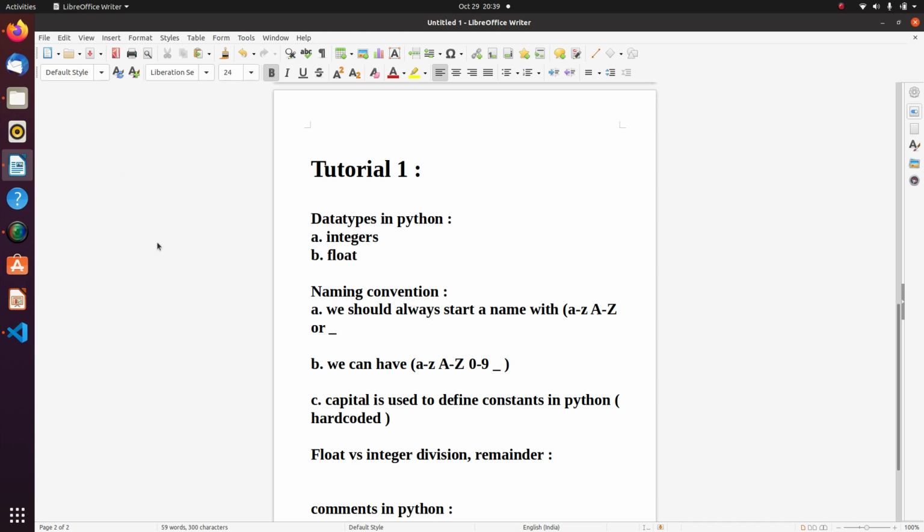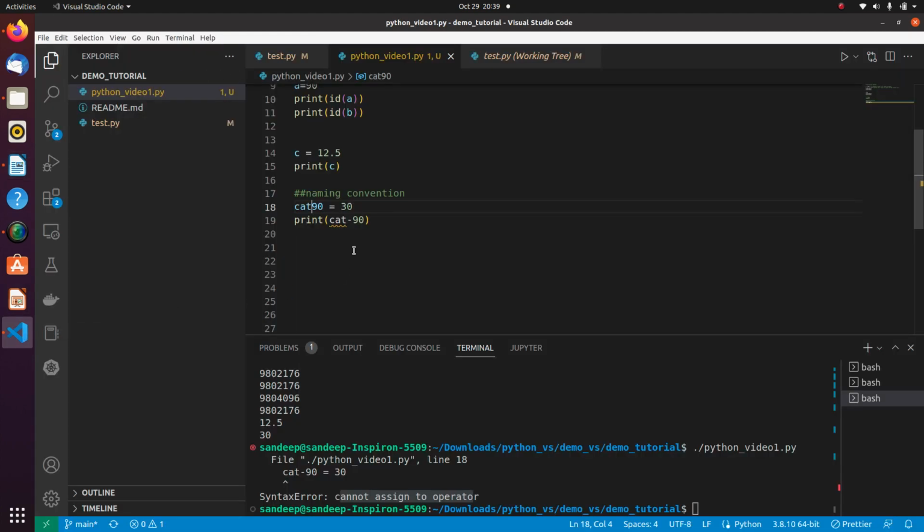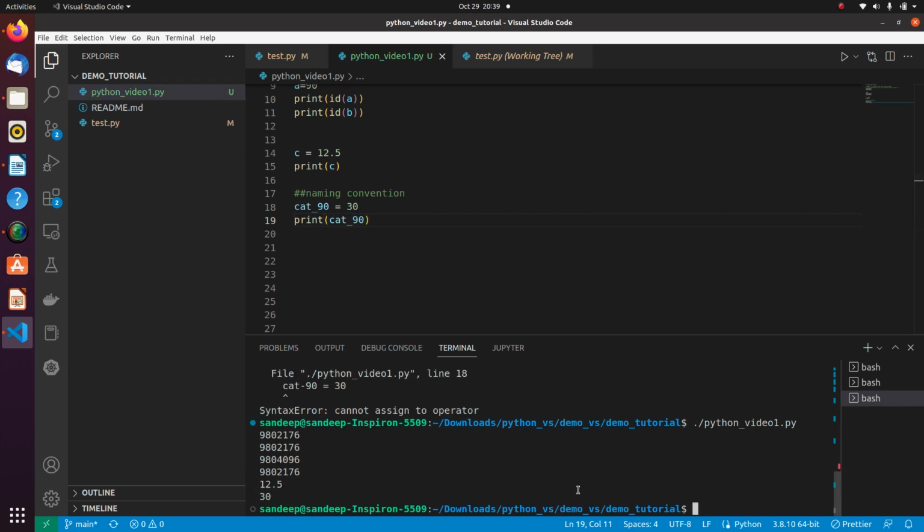So you cannot use hyphen here, so here is a small correction, we cannot use minus. These are the three kinds of characters which we use, a to z or A to Z in capitals or 0 to 9 or an underscore. So let me move back to my Visual Studio Code, and here you can see that if I print this, now it will not give me any error and you will get the value of cat_90 printed on the screen.